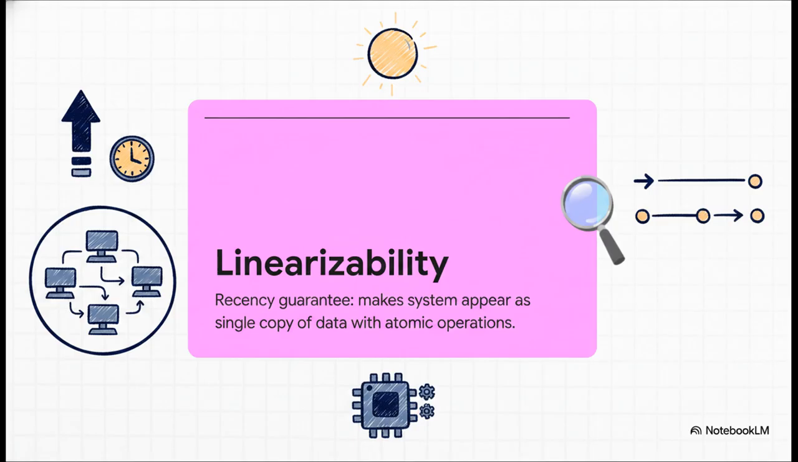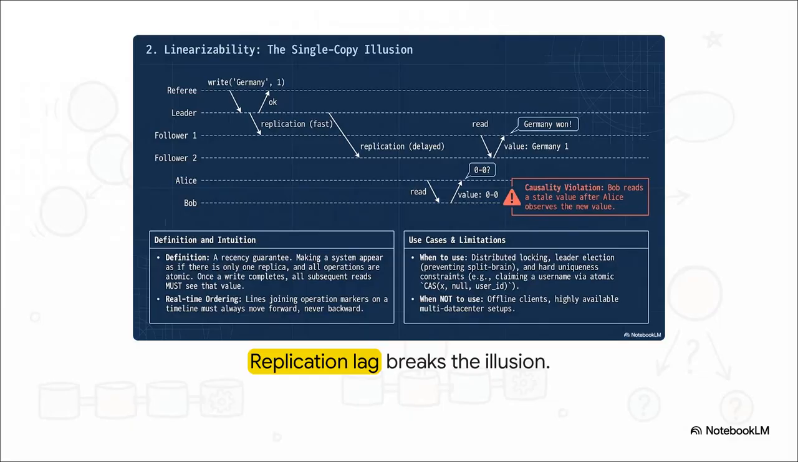The second a write completes, every subsequent read across the entire distributed system must immediately see that newly written value. It behaves exactly how we expect a single local CPU core to work. But here's where physical reality totally breaks that illusion. Let's trace this out on a timeline.